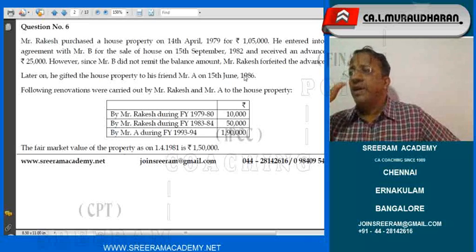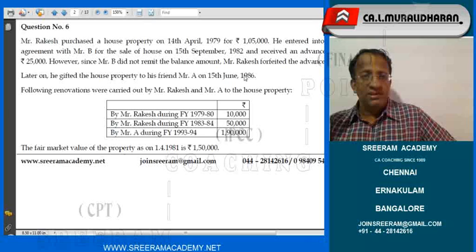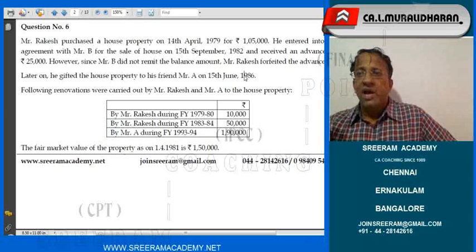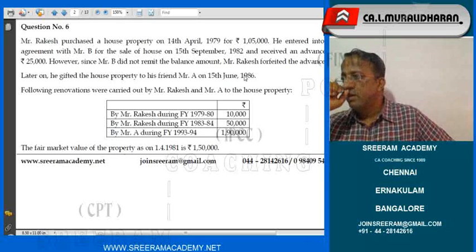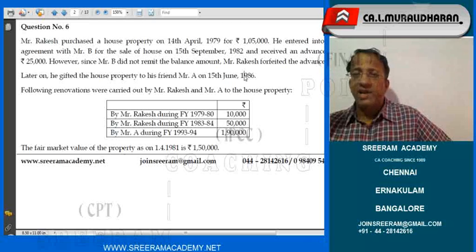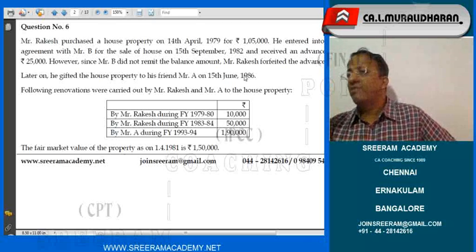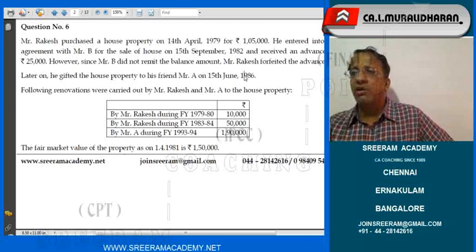What is the index that we are going to take up? The answer to that question is that we should consider the index as on the date of gift, as on the date of transfer to him, not the index as on the date of fair market value. Are you understanding, all of you?